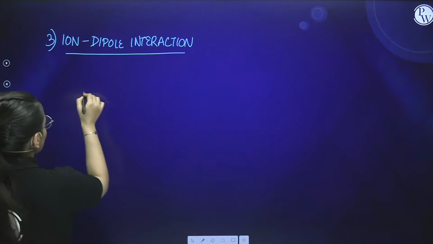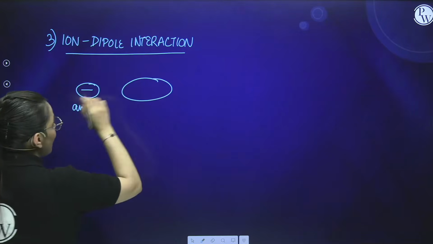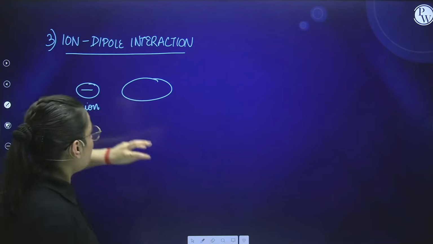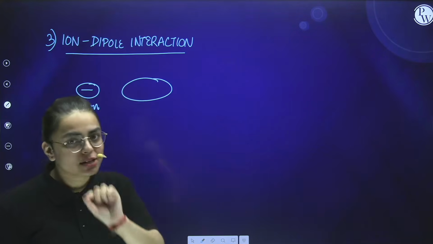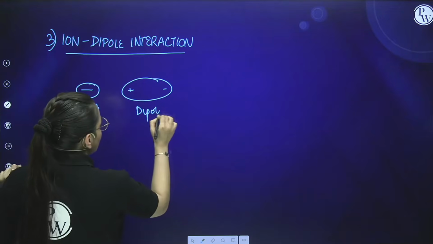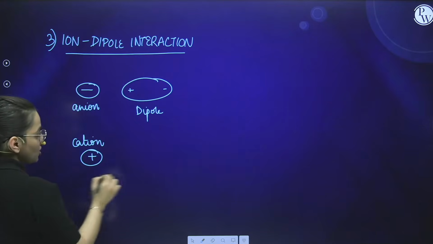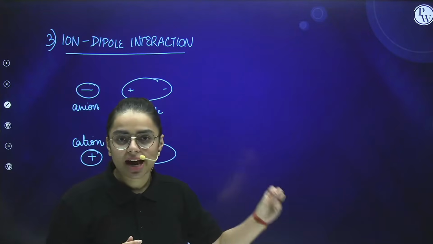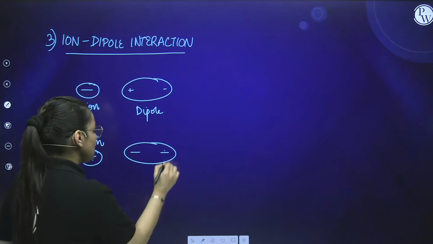So what happens? When a negatively charged species, for example an anion, approaches a dipole, at which end of the dipole would it approach? It would approach the end which is oppositely charged. For example, if it is negatively charged, it will approach the positively charged end first. So this is the positive end of the species, this is the negative end. This is basically a dipole, let us say. Now if I am talking about a cation, it is a positively charged species. At which end of the dipole will it approach? It will approach the oppositely charged one. That means it will approach the negative end first. So it will approach in this situation, right?